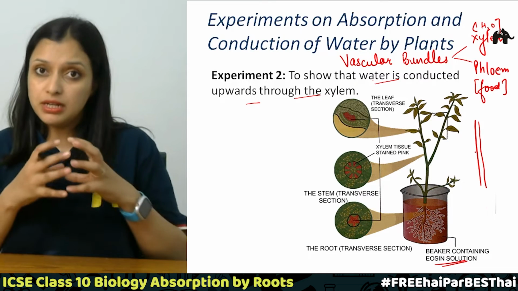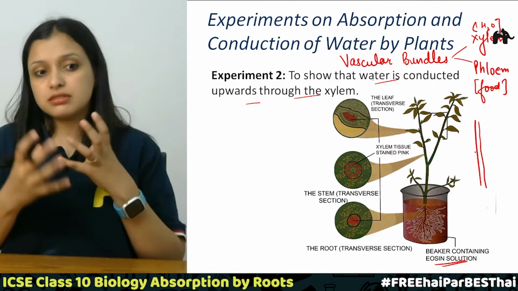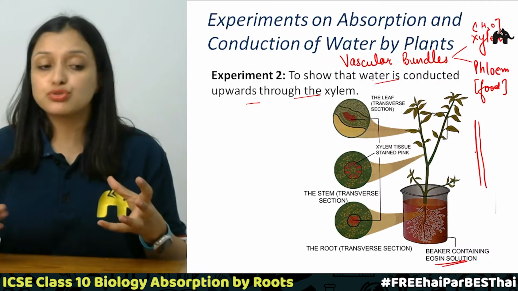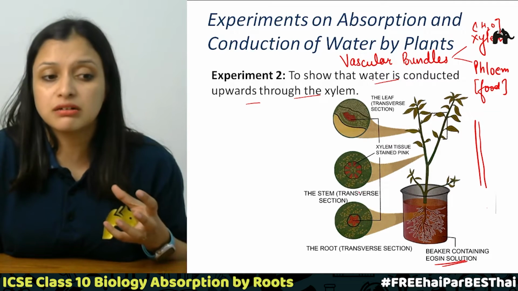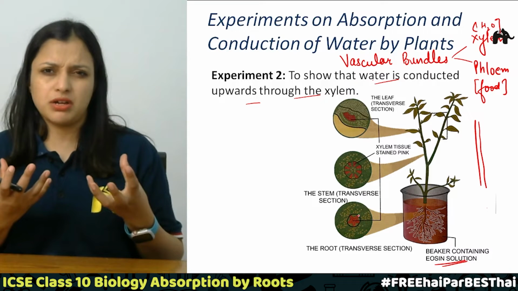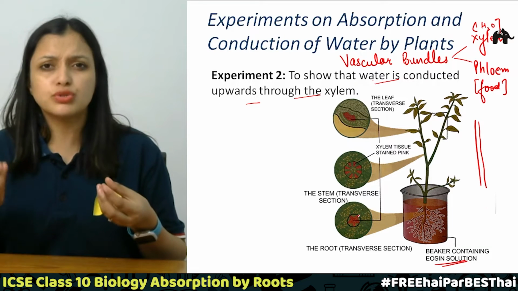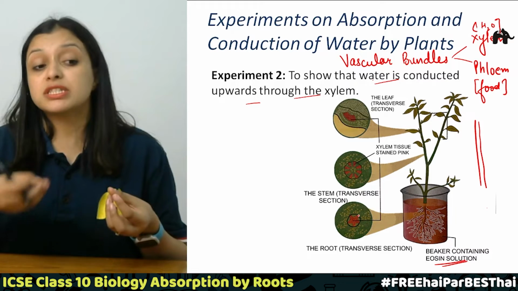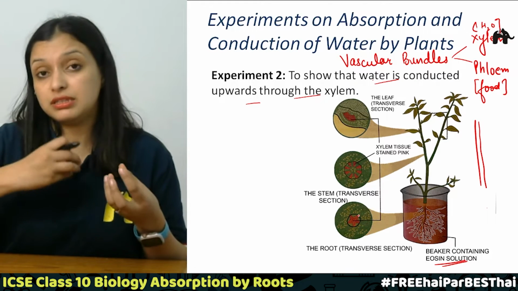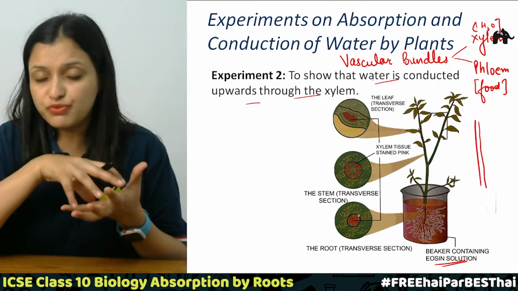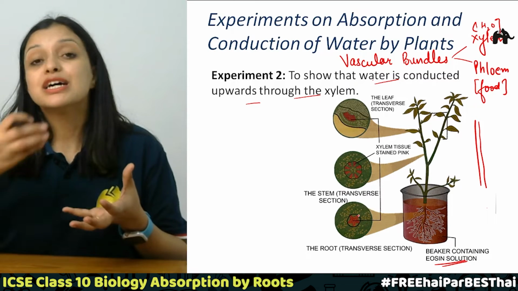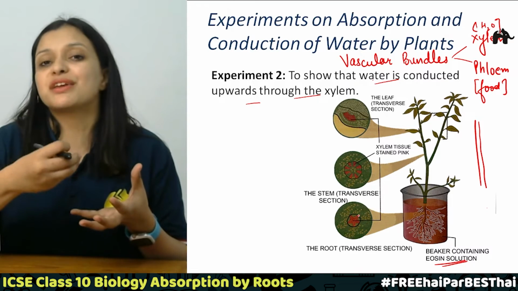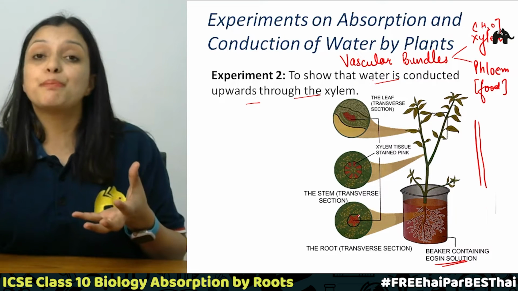When we study these sections under the microscope, we will find these pink stained portions in the root, stem and leaves, which shows that these are basically the xylem vessels which conducted water, and since they were stained, for some time they have gained that pink color.